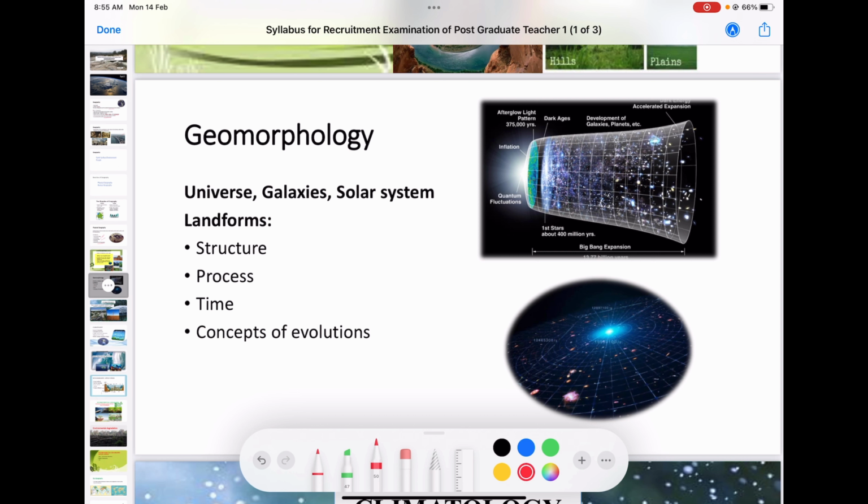Then coming next is the concept of evolution of landforms. Davis's, Penck's, King's, all these. Pediplains, peneplains, monadnocks, all these we will have to study, and that is a vast region.